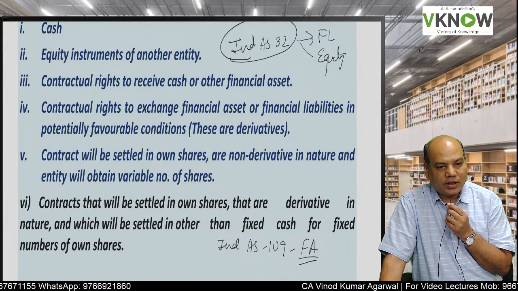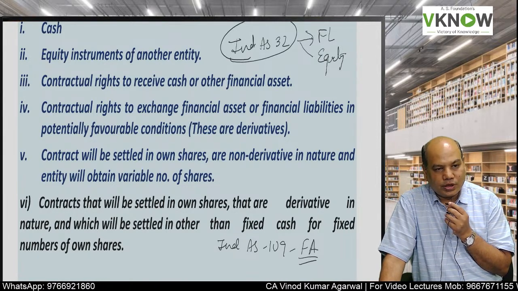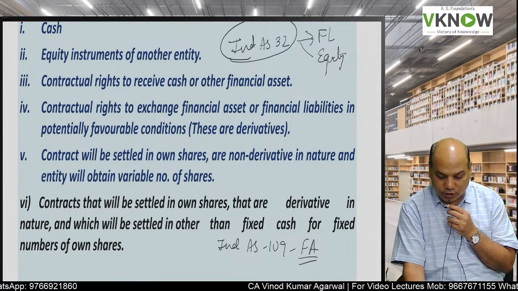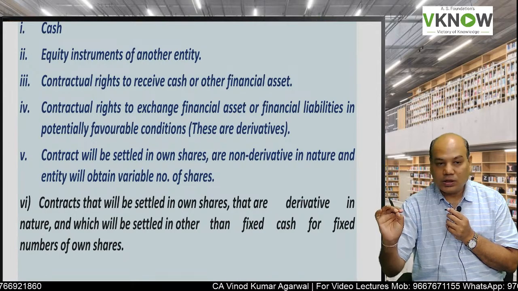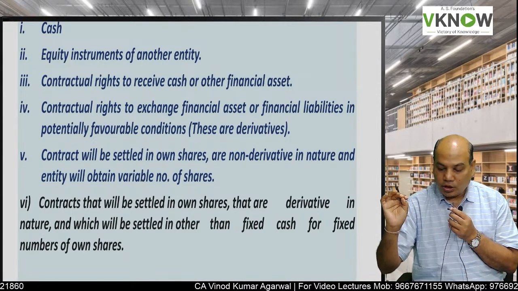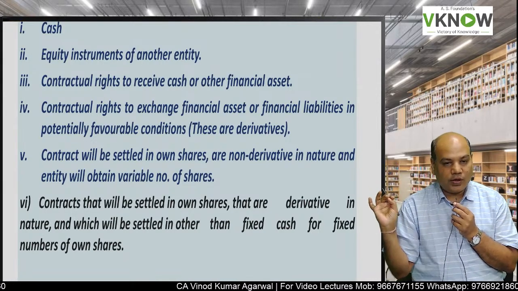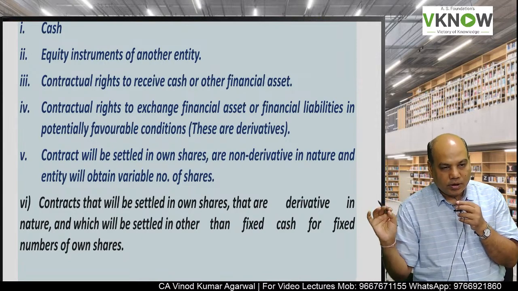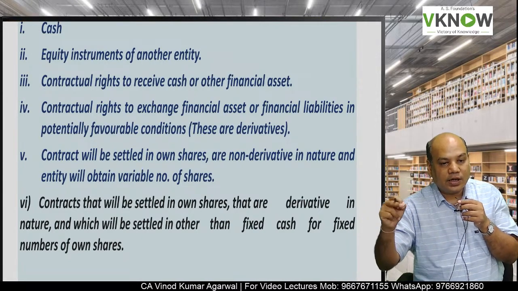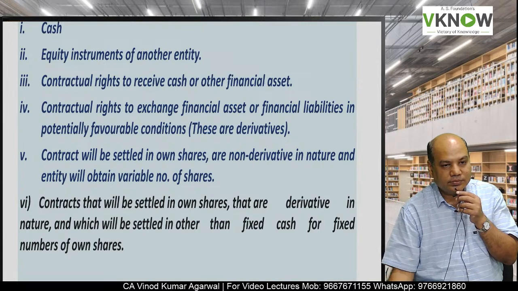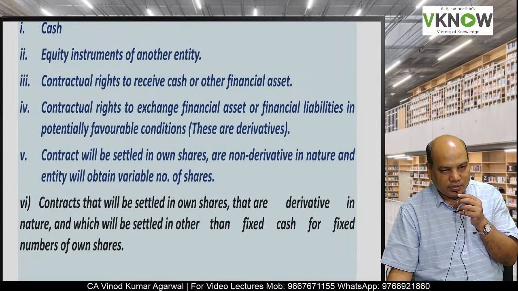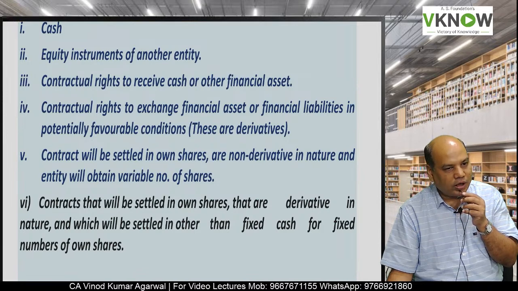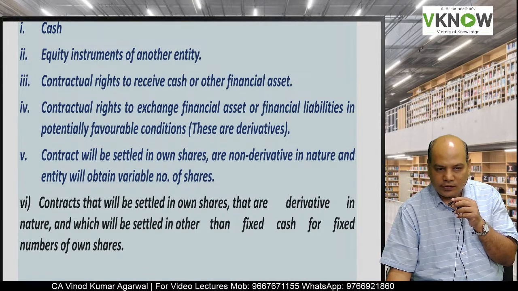But in the standard Ind AS 32, we'll just have a quick discussion about the definition of financial asset. A financial asset has the following 6 elements: 1, 2, 3, 4, 5, 6. If any of the 6 elements are present, then we will call it a financial asset.